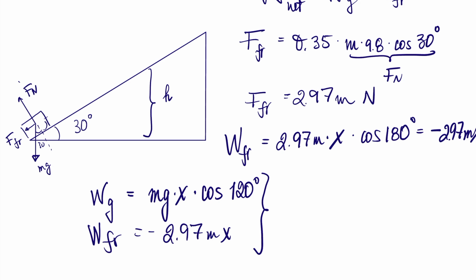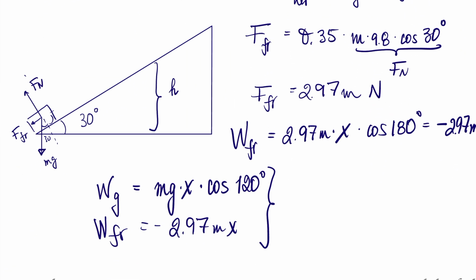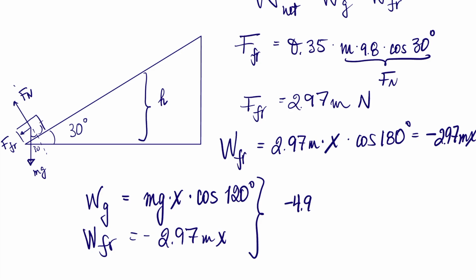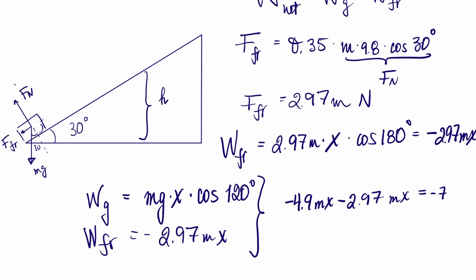That was, remember, what was it before? 4.9 mx, and negative 297 mx gets me negative 787 mx. That is going to be the change in kinetic energy.